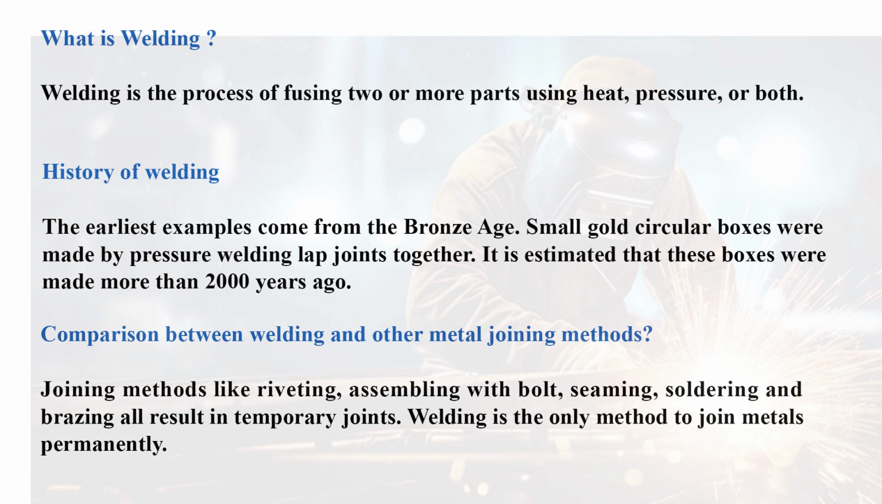Comparison between welding and other metal joining methods. Joining methods like riveting, assembling with bolt, seaming, soldering, and brazing all result in temporary joints. Welding is the only method to join metals permanently.